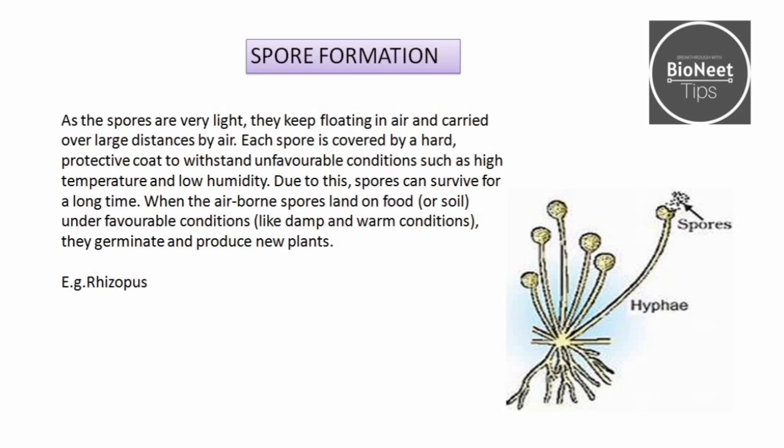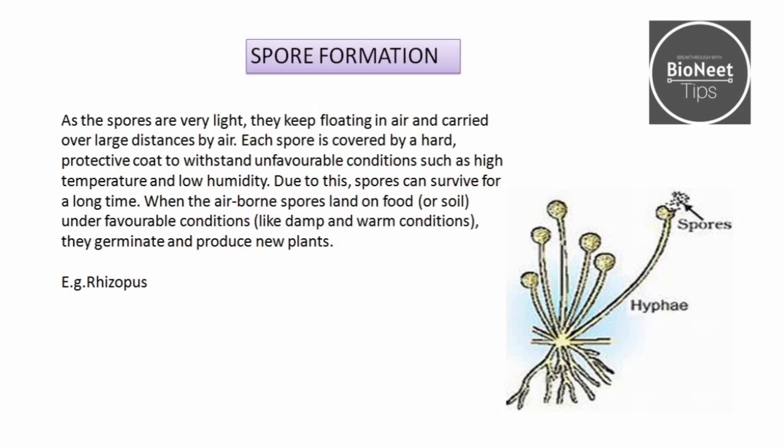Next is spore formation. It is very simple and understandable that spores are formed. So what are spores? Basically, spores are very light. They are the reproductive part of certain fungi.